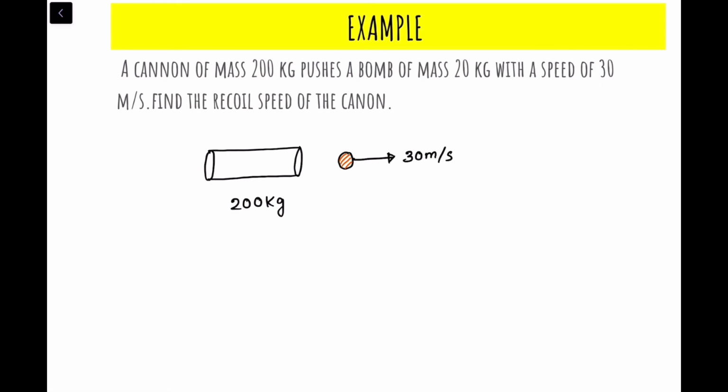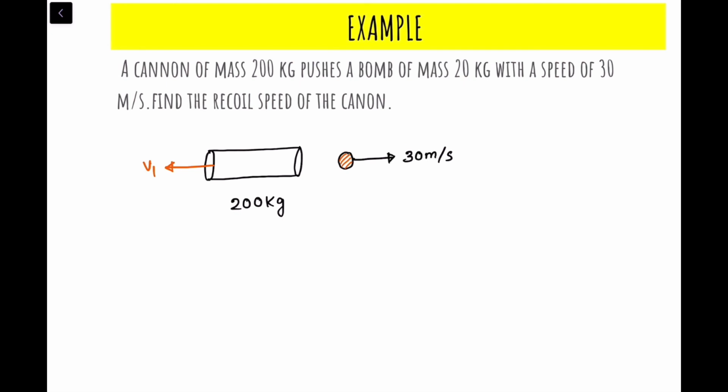So when this ball moves with 30 meter per second, this cannon will also move backward, suppose with a velocity v1. Why? Because the cannon is exerting force F in this direction, and similarly, the ball is also exerting the same force F in the opposite direction. So that means it will move backward. Okay, so how will you solve this?